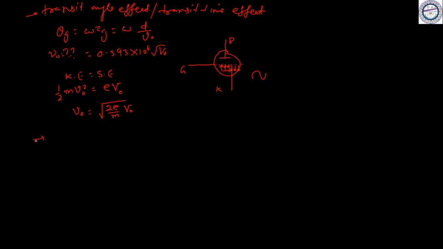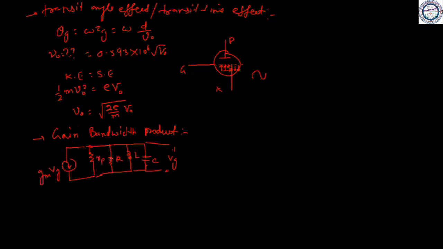Now we have the limitation which is called gain bandwidth product. Gain bandwidth product means we have gain A_V and we have bandwidth. In ordinary vacuum tubes, the maximum gain may generally be achieved by resonating the output circuit. So we will take an example of a triode, with an equivalent circuit after some assumptions, to understand this gain bandwidth product.